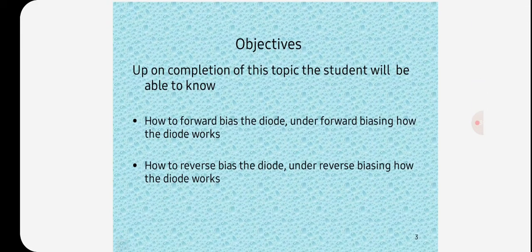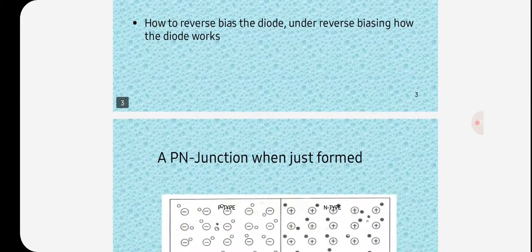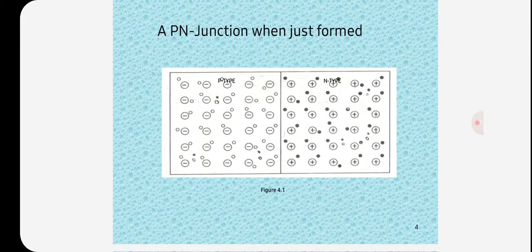We will also see how to forward bias the diode and how the diode works under forward biasing, and how to reverse bias the diode and how the diode works under reverse biasing. In a PN junction, it is possible to manufacture a single piece of semiconductor material, one half of which is doped by p-type impurity and the other half by n-type impurity.